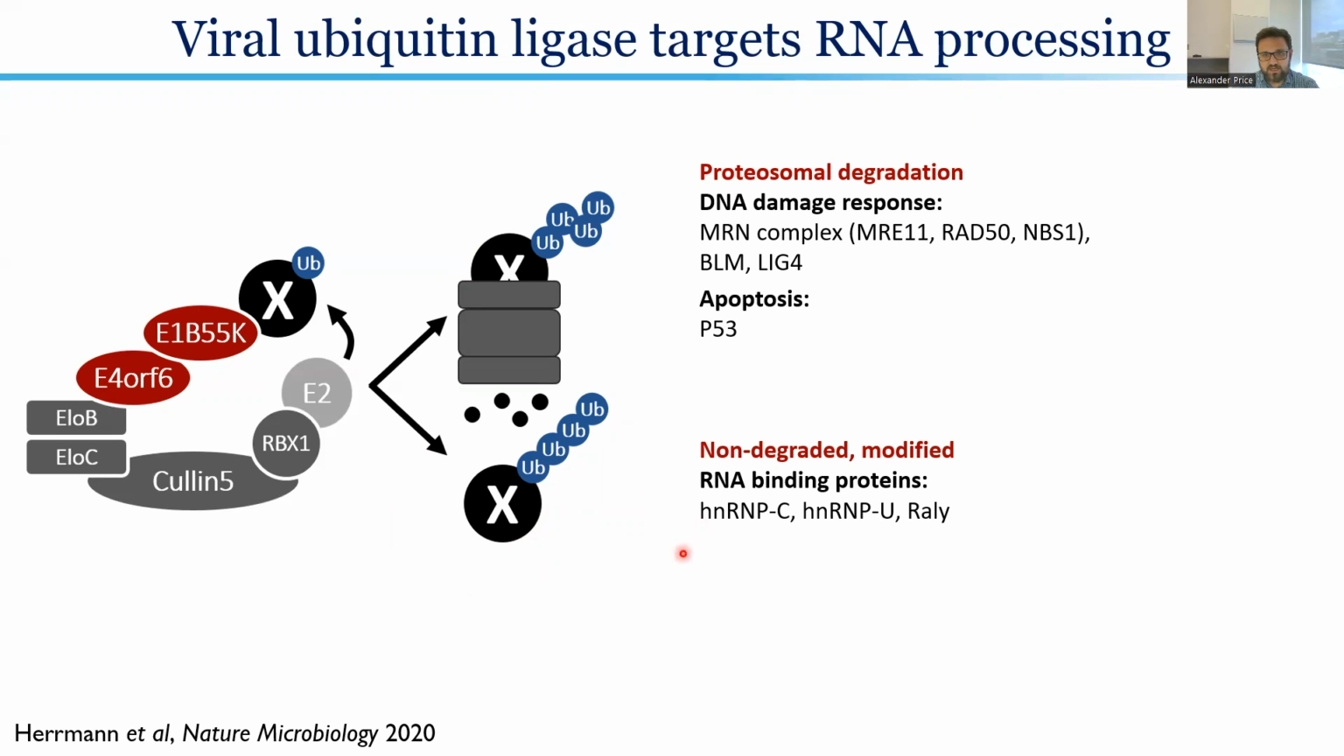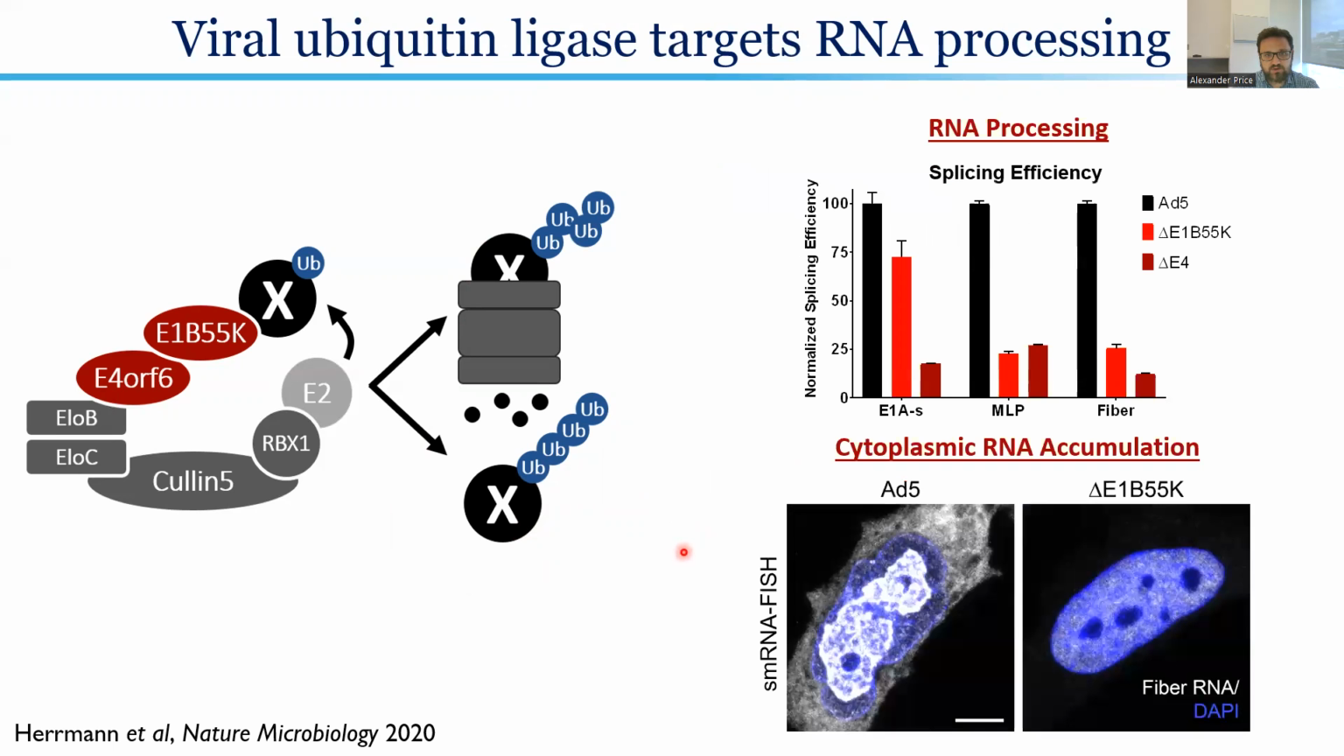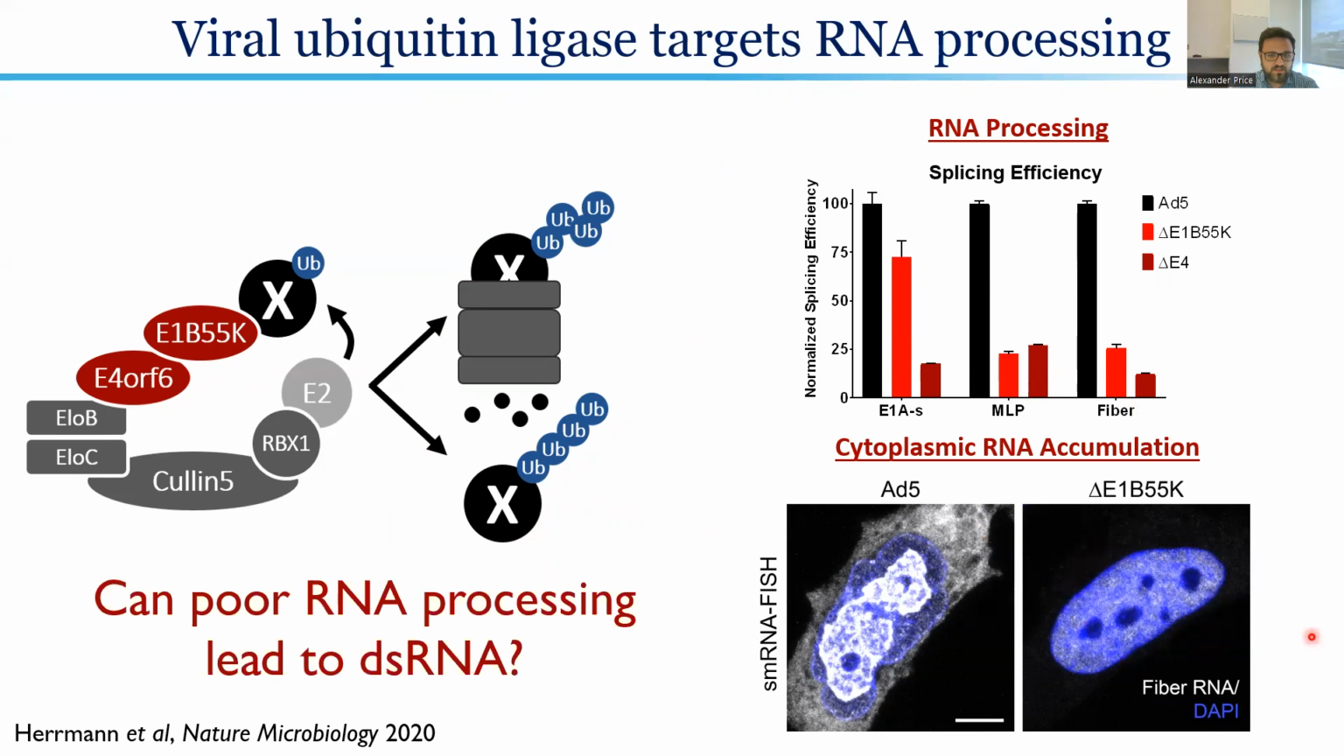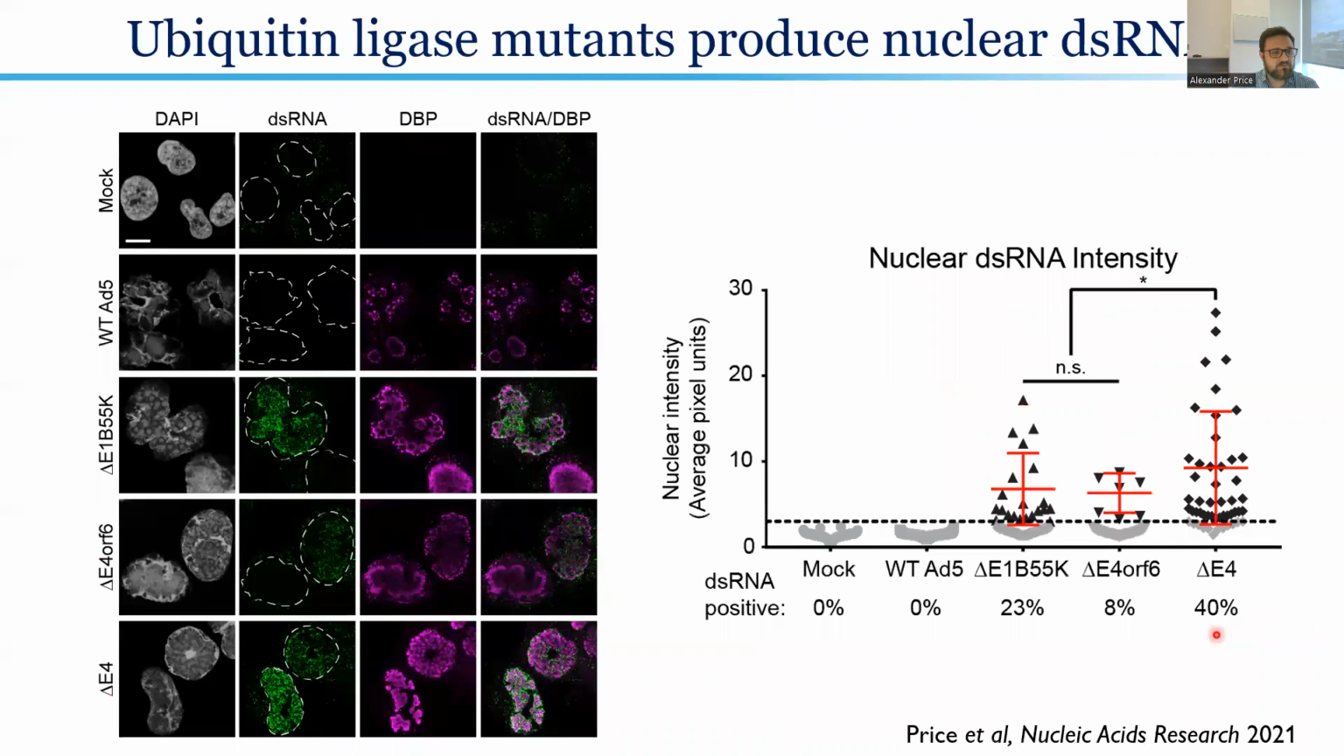This explained a phenomenon in the field for decades, where it was known that in viruses lacking either of these factors of this virus-directed ubiquitin ligase, the virus would have very poor processing and splicing efficiency of its transcripts, and these transcripts would often be retained inside the nucleus. So we wanted to know, using these mutants, can we ask whether poor RNA processing of the virus can lead directly to double-stranded RNA formation? And this appears to be exactly what we saw.